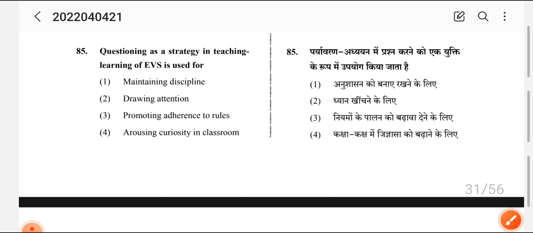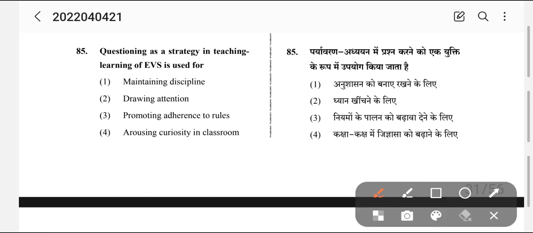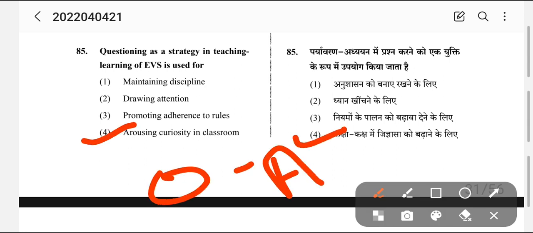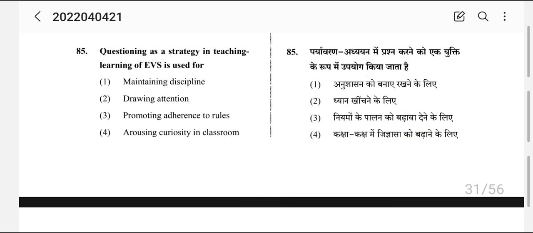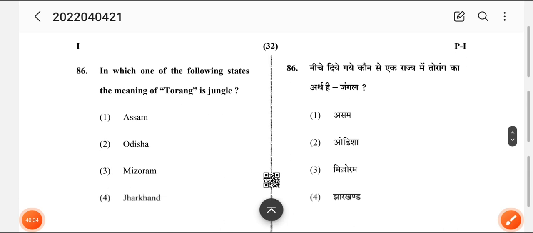Okay. So friends, the main purpose of question and answer is arousing curiosity. That is why we have question answer. When children give multiple answers, they are excited and they want to learn the topic.